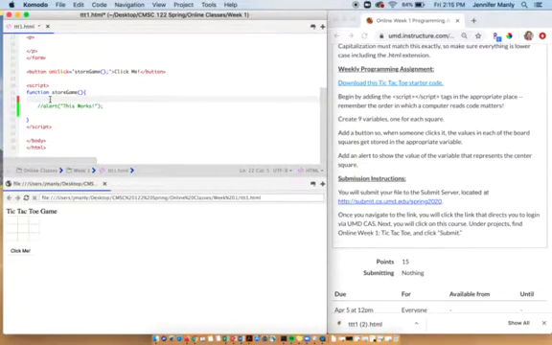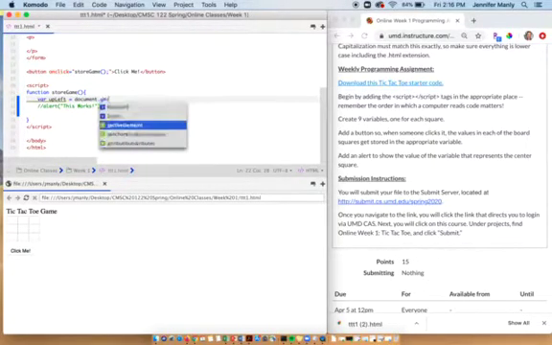Okay. All right, so we have our function set up. We know that it works when we click that button. And so our next job is going to be to create 9 variables. Now, you can name these variables anything you want, but as a suggestion, I would suggest naming them something that makes sense. So I am going to name it var upLeft, and that will be this square. And I'm going to say document dot getElementById.